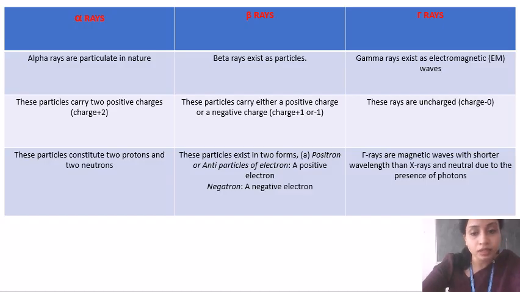Okay. Gamma rays are electromagnetic waves with a shorter wavelength than X-rays, and neutral due to the presence of protons.